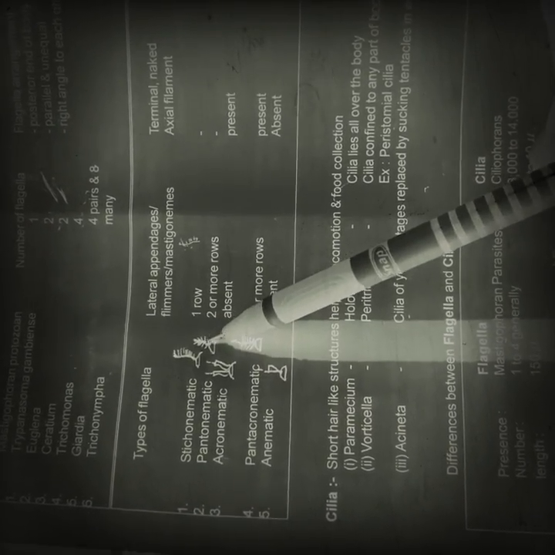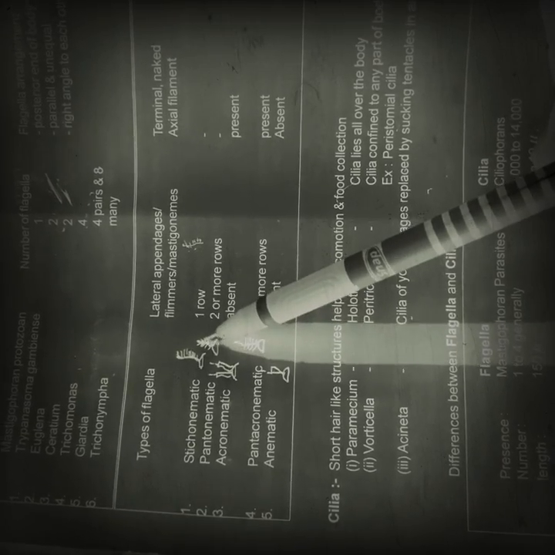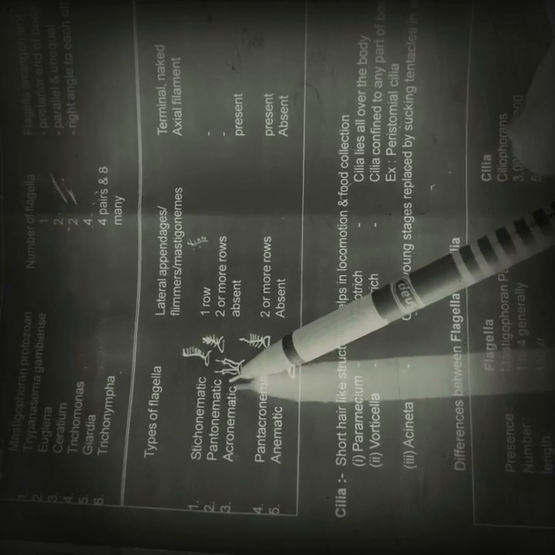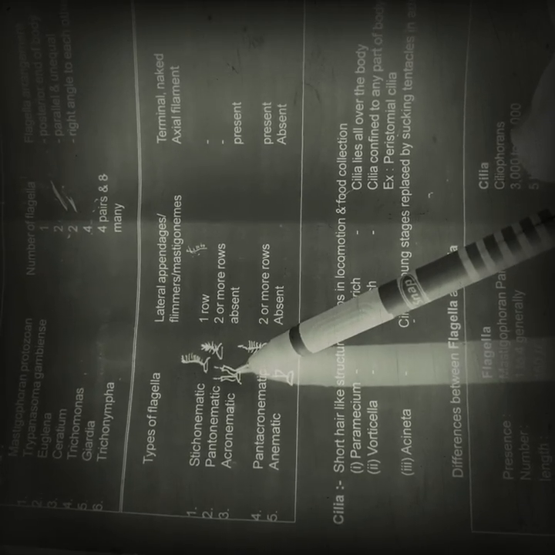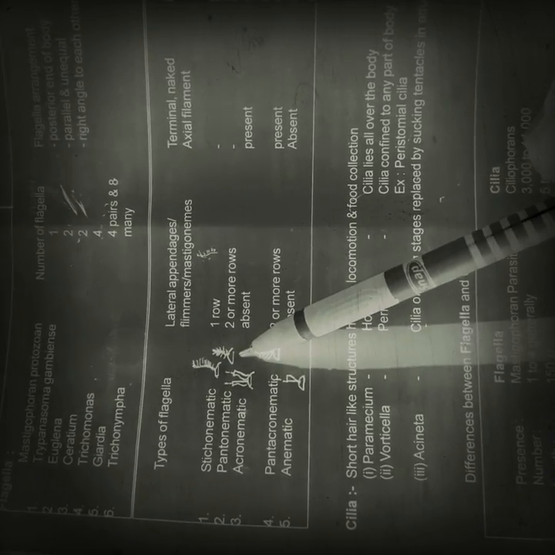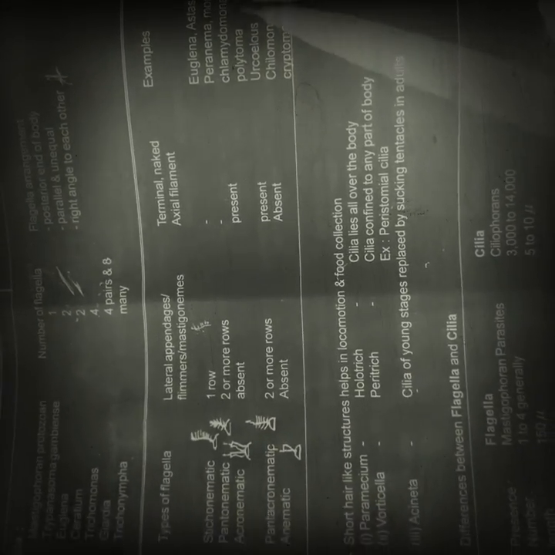Next, acronematic. Here the lateral appendages are absent. Lateral appendages means these short ones, and in this we haven't drawn any appendages. But here the axial filament is present, friends. Examples: Chlamydomonas and Polytoma.